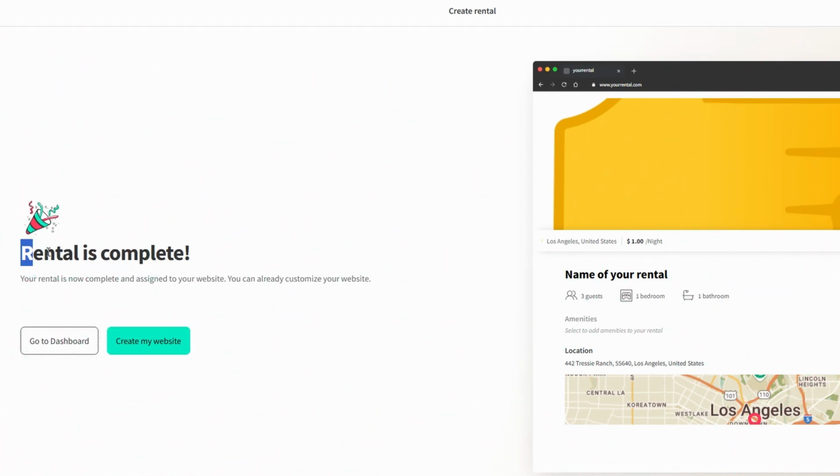From there, you'll be able to configure additional settings, like payment options, house rules, and availability. These small details can help ensure that everything runs smoothly for both you and your guests.